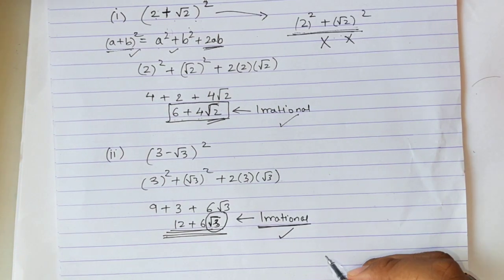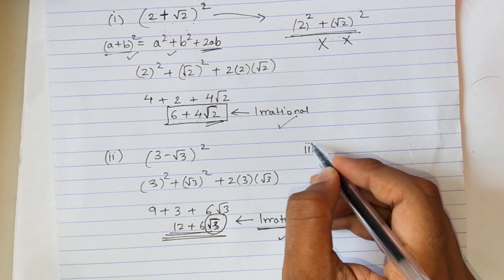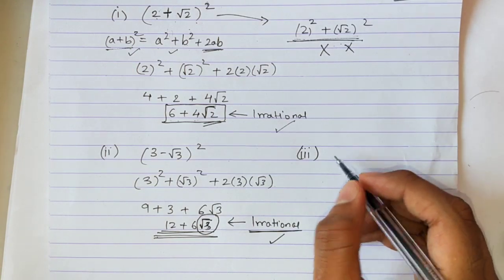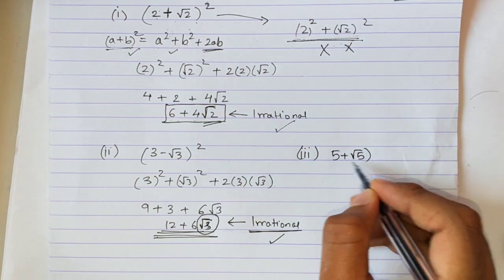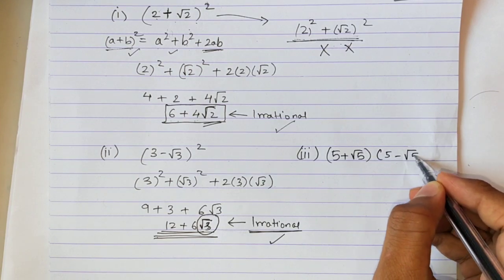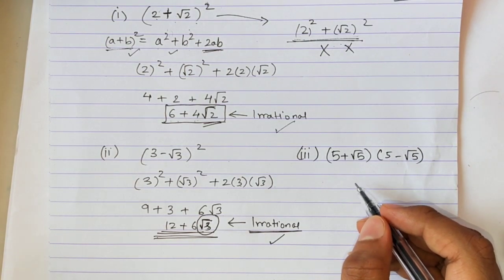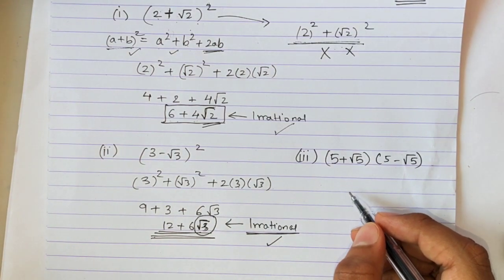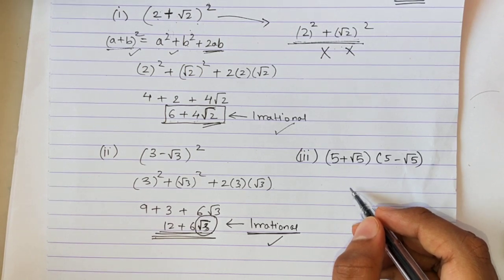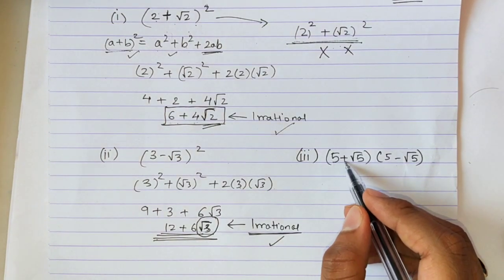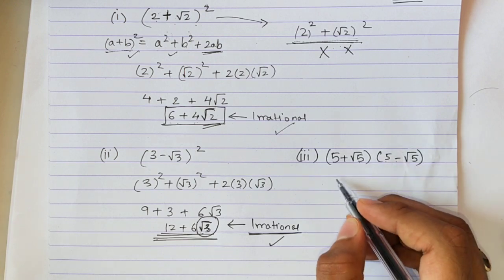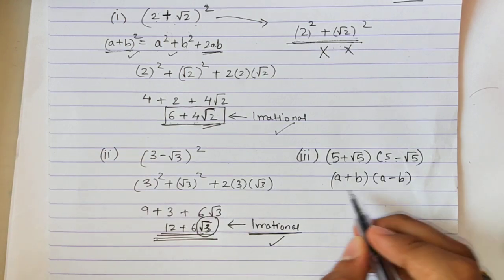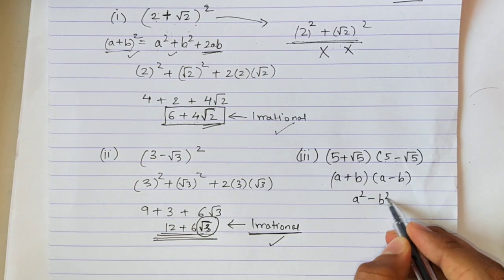Okay, let's check the third one now. So the third question they have given is 5 plus root 5, 5 minus root 5. Here 5 plus root 5, 5 minus root 5. A plus b, a minus b. Do you remember the formula? A plus b, a minus b. What is the formula? It becomes a square minus b square.